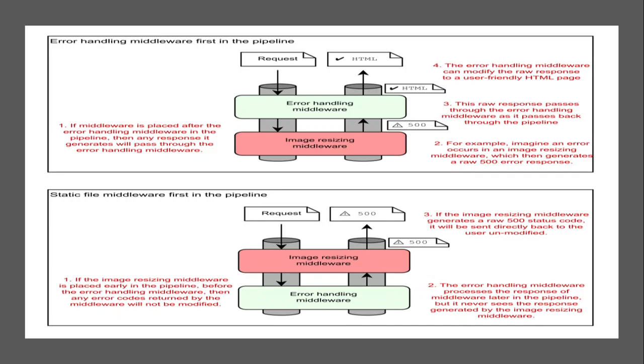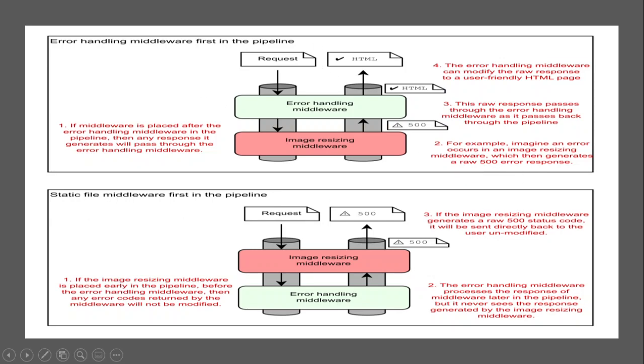The error handling middleware processes the response of middleware later in the pipeline, but it never sees the response generated by the image resizing middleware. If the image resizing middleware generates a raw 500 status code, it will be sent directly back to the user unmodified. This is a bad experience for the user.